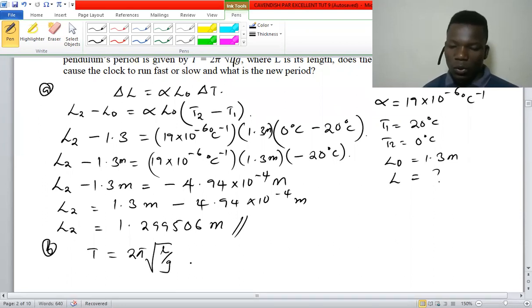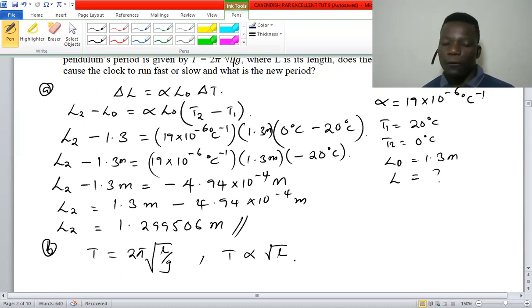Gravitational acceleration is constant in this case, and 2 pi is also constant, so the period is directly proportional to the square root of length. This means that once the length is increased, the period is increased. Once the length is reduced, the period is also reduced.